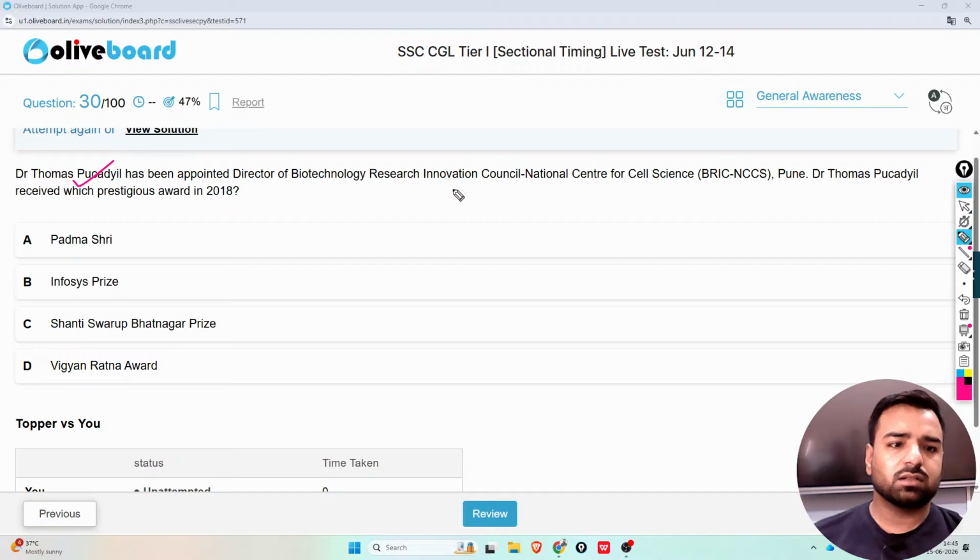Dr. Thomas has been appointed as the Director of Biotechnology Research Innovation Council, National Center for Cell Science, Pune. So Dr. Thomas received which prestigious award in 2018? What do you think? Is it Padma Shri? Is it Infosys Prize? Yes, that's Shanti Swarup Bhatnagar Prize. That is option number C, the correct answer.